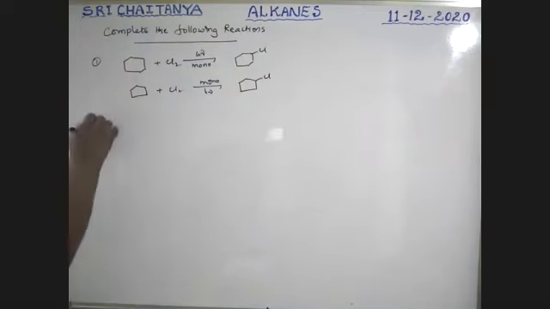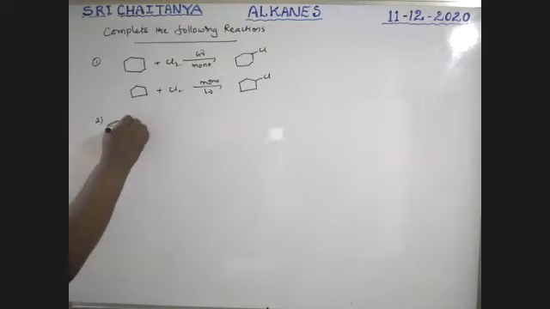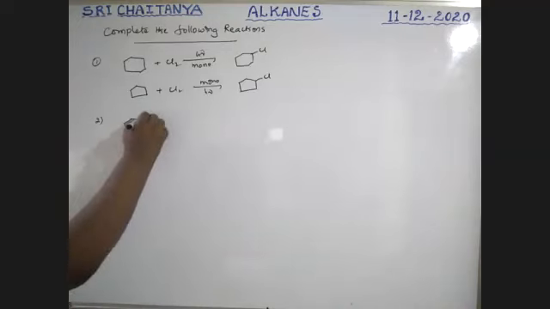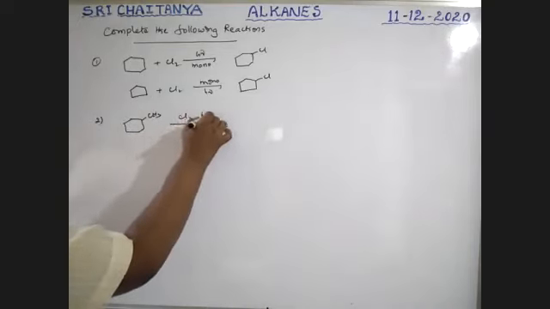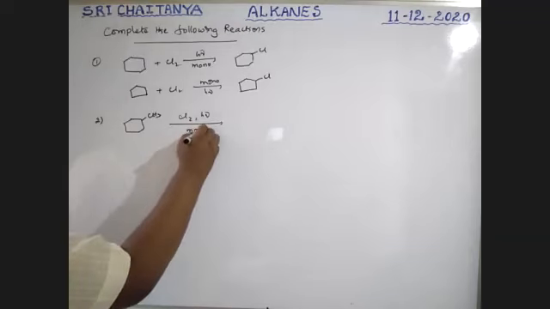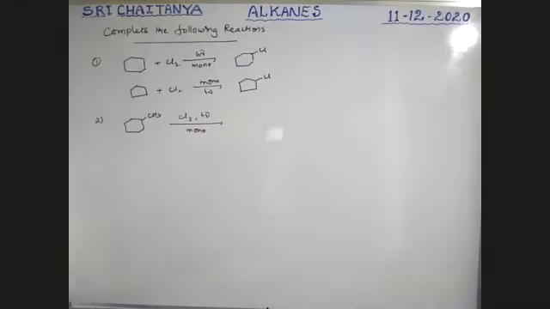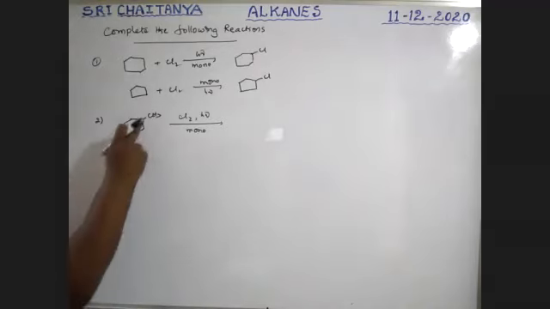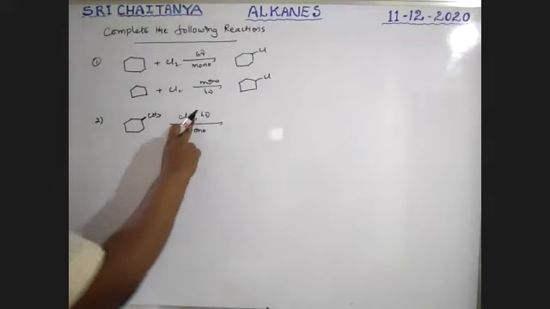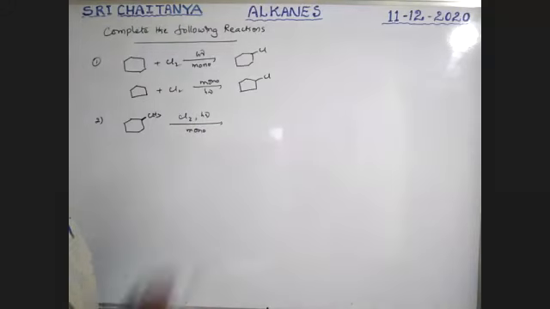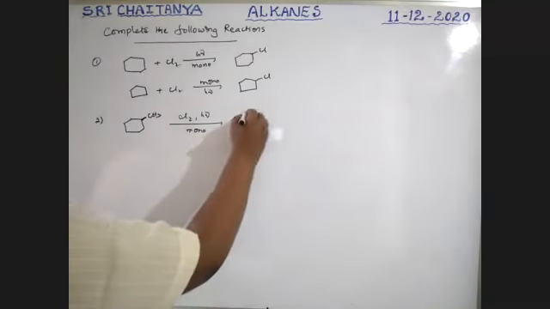Next, second one, CH3, Cl2 in the presence of sunlight, monochlorination. What are the possible products, boys? Boys, this is primary, these are secondary, this is tertiary. Here one more hydrogen is there. This is a tertiary hydrogen. First of all, the tertiary hydrogen may also be replaced because it is chlorination. No specificity is there, no selectivity is there. All are possible. That is this replacement.